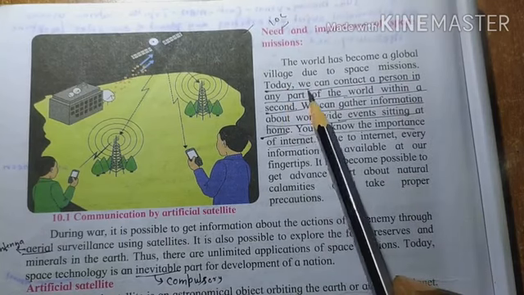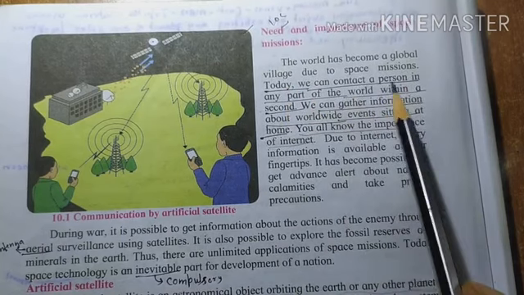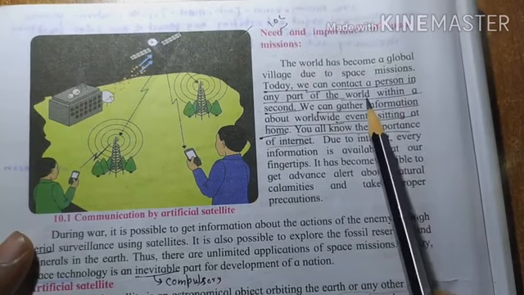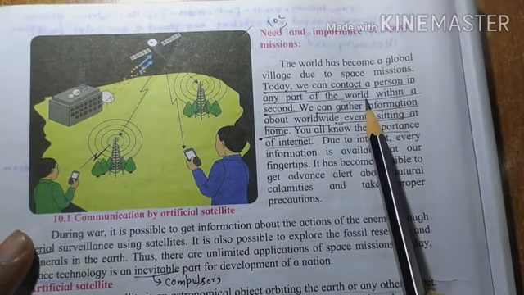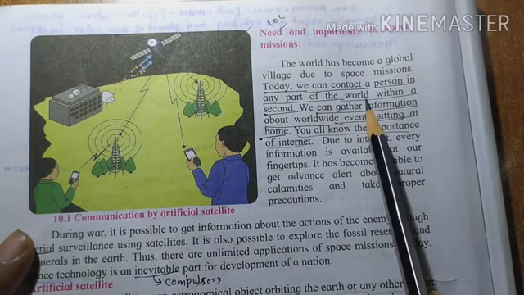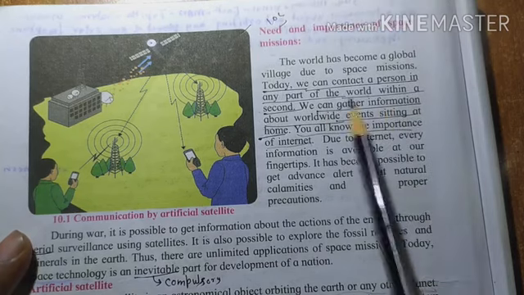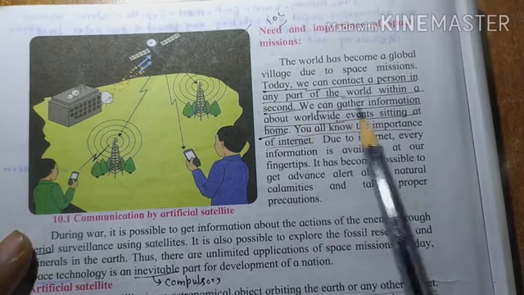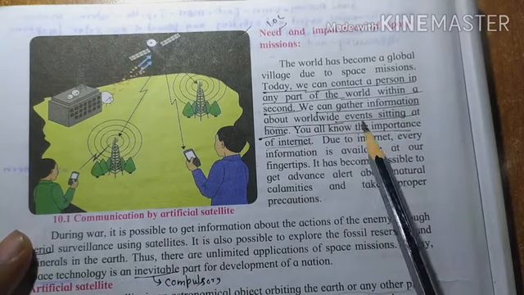Today, we can contact a person in any part of the world. Of course, with the help of a mobile phone, we can connect with anyone within a second. So how is it possible? This is possible due to the satellites and local towers present near you. Within a second we can gather information about worldwide events sitting at home.